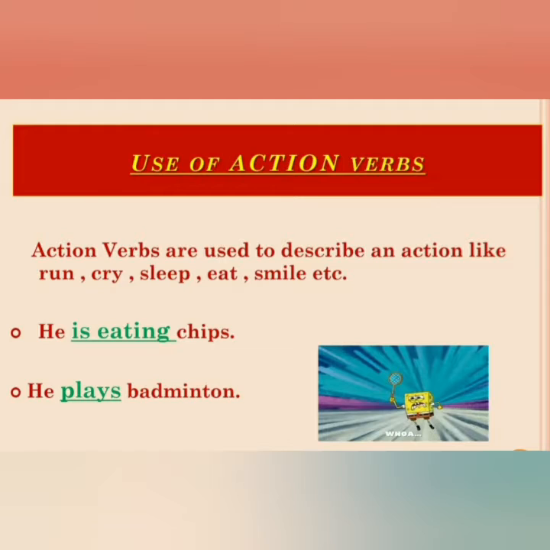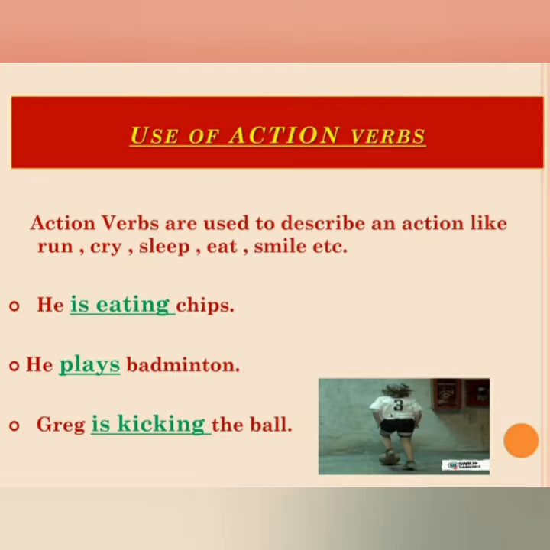Next example, he plays badminton. Here verb is plays and it is also showing us an action. Next, Greg is kicking the ball. Here subject is Greg and is kicking are verbs. These are action verbs because they are showing us an action.